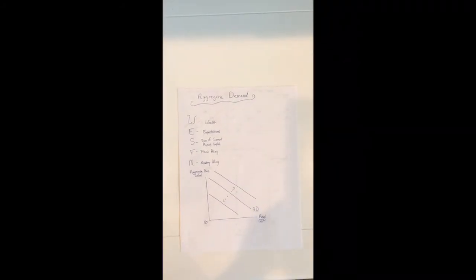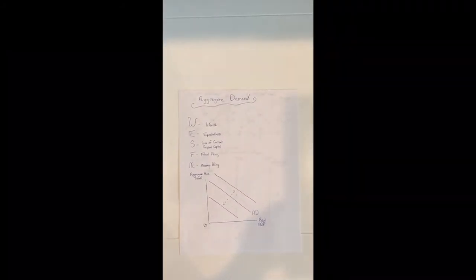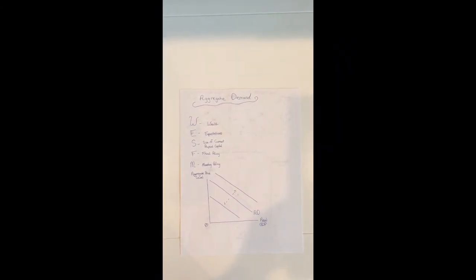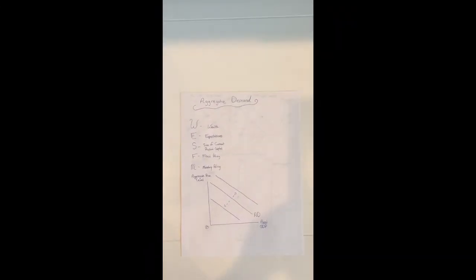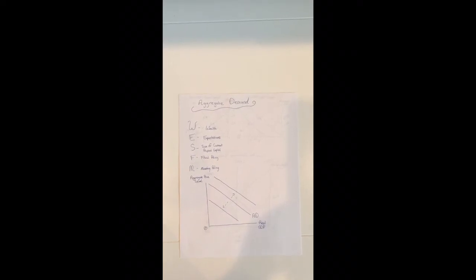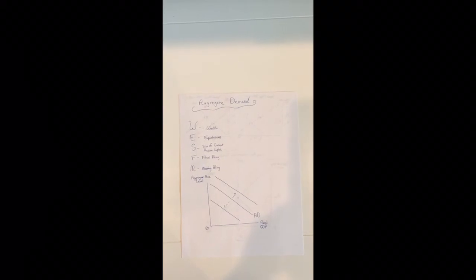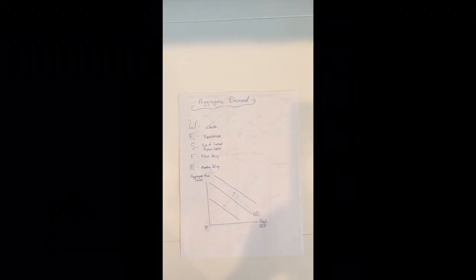Fiscal policy is simple. The government can do one of 3 things: change taxes, change government spending, and change the amount of money that it gives to people through programs. So, lowering taxes, increasing government spending, and increasing the government transfer of money to the people all shift the aggregate demand to the right, while doing the opposite will shift the aggregate demand to the left.